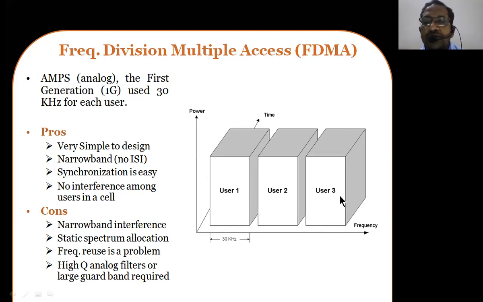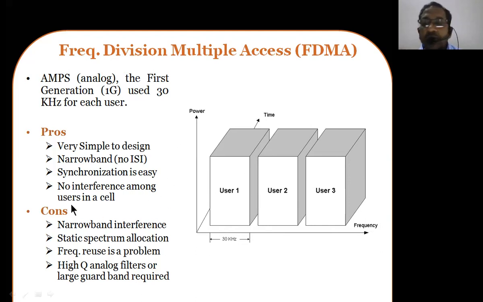As the number of users increases, the frequency band should also increase. That is the drawback of this particular FDMA kind of technology. So always we will be running short of the resources, especially the bandwidth resources. So therefore, this particular technology has failed to support a large number of users. So that's the problem here.